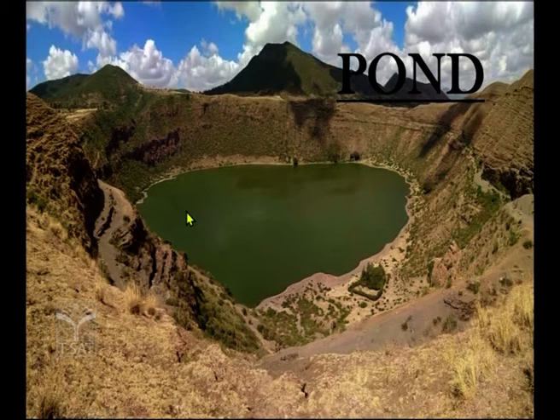Now look at here, children, some other water bodies which are present on the earth. This is a pond in which the water is stored, where you see a large number of plants, and sometimes some animals come here to drink water. So children, we have looked at the various sources of water, of which only the river water, water from the pond and the lakes are used for consumption purposes.